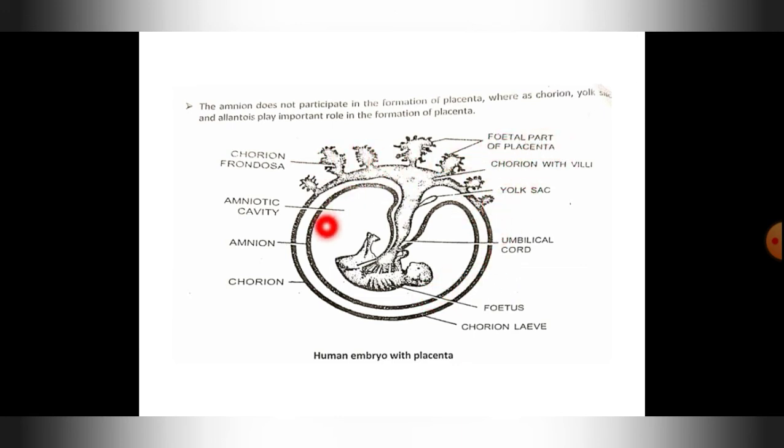Then the amniotic cavity, this is the space which is present in this particular uterus, and this is the amnion, and this is the outer covering called the chorion. And this is the fetus. This is the structure of the placenta, human embryo with placenta.